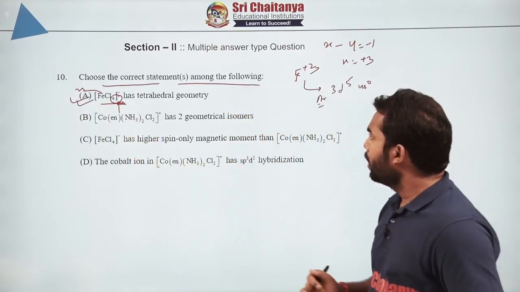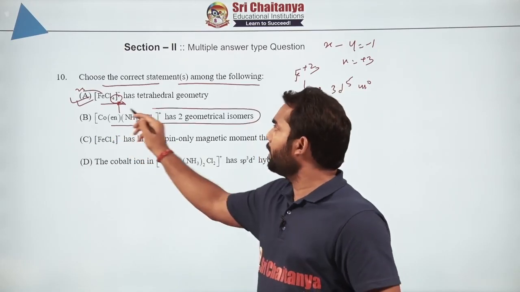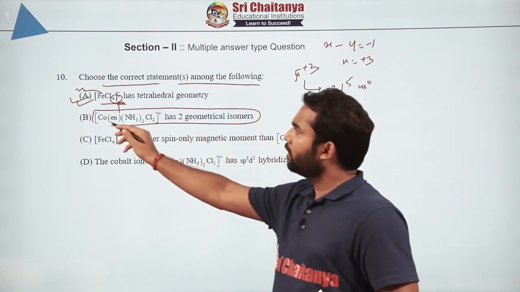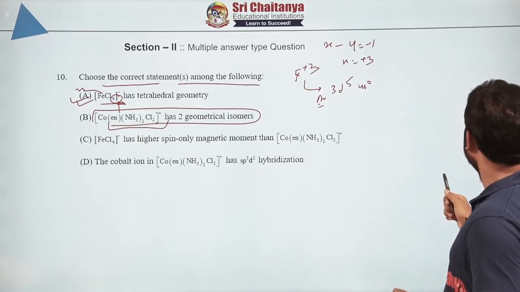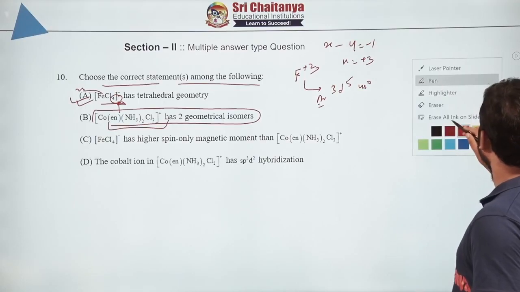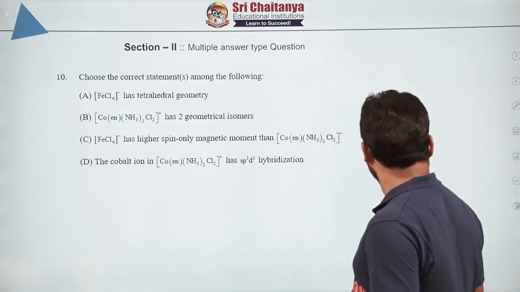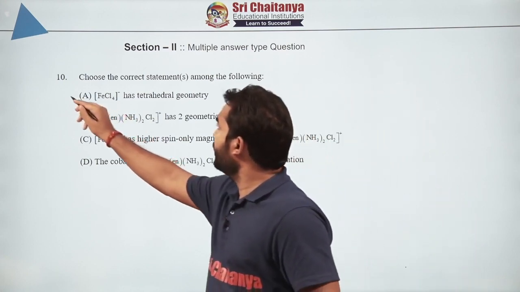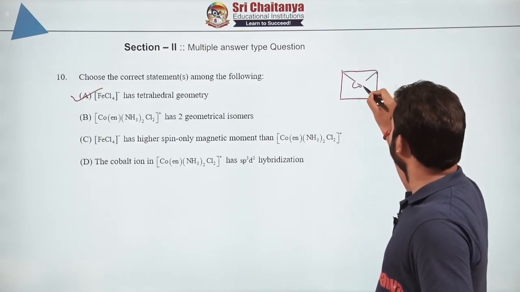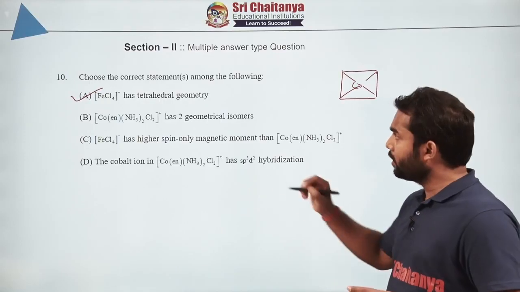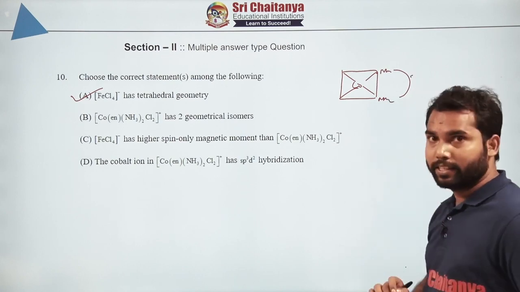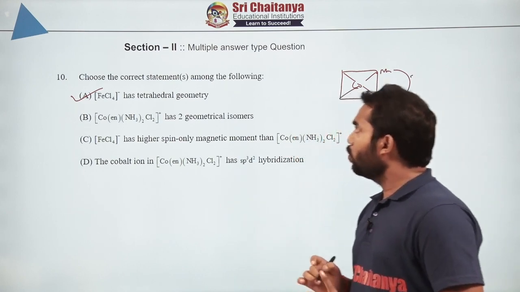A is correct. Now moving to this molecule, they are saying that it has 2 geometrical isomers only. Is it correct? Which type of complex is this? Octahedral complex. How will the octahedral complex look? It will look like this, cobalt. And en we are having, right? One is en. En means NH2, then 2 carbon, again NH2. So in between there are 2 carbon. Now another 2 ammonia are there and 2 chlorine.